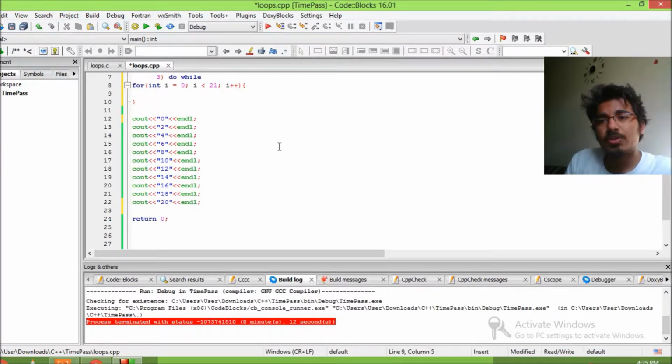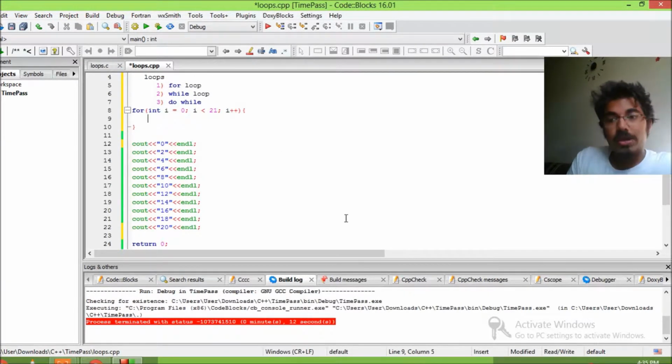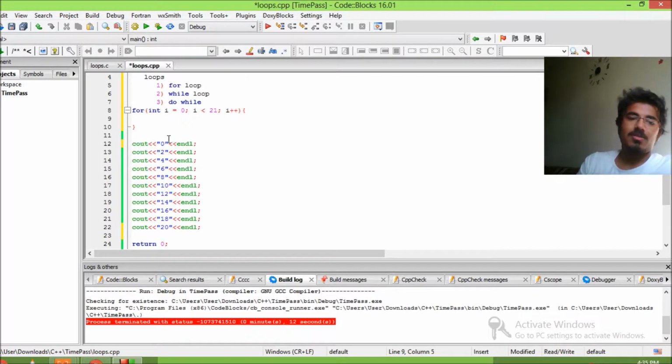The good option would be to use a loop, right? I just told you why. So let's go ahead and minimize the amount of code we are writing. We'll just write a line or two of code to print out all the even numbers.